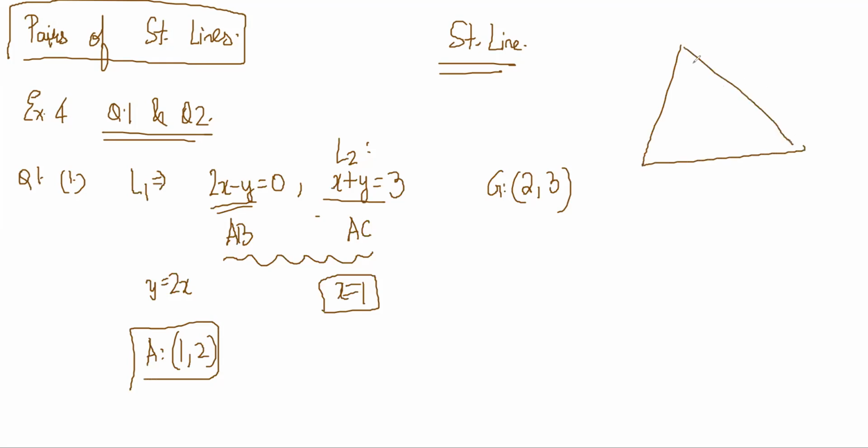So my triangle is like this: AB, AC. These equations are known, point A is known, 1 comma 2, and the centroid is known, 2 comma 3. So these two points are known, then I know this midpoint, because of the 2:1 ratio. The midpoint of BC is known. So basically, what things do you know right now?